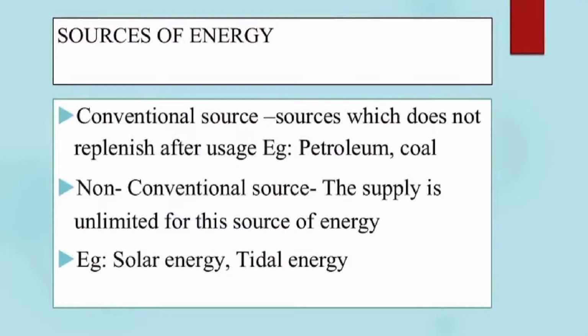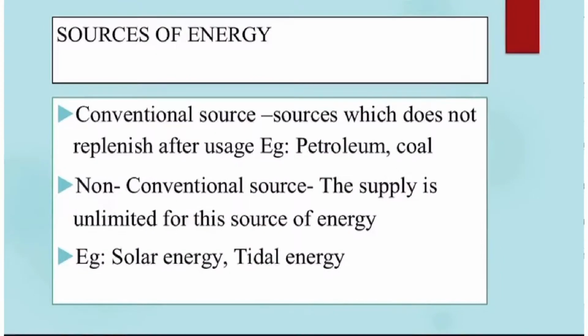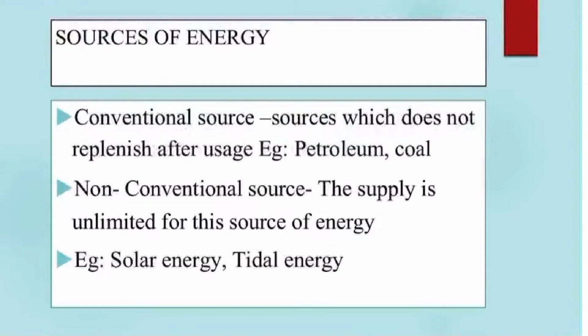When it comes to sources, there are two different categories. One is conventional source, the other one is non-conventional source. Conventional sources are the ones which cannot be generated continuously and the supply is limited. Whereas in non-conventional source of energy, we can constantly generate. The source replenishes itself after a period of time and the supply is unlimited. These conventional sources are non-renewable, whereas non-conventional sources are renewable sources of energy.